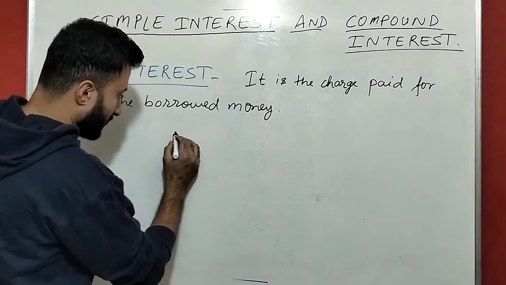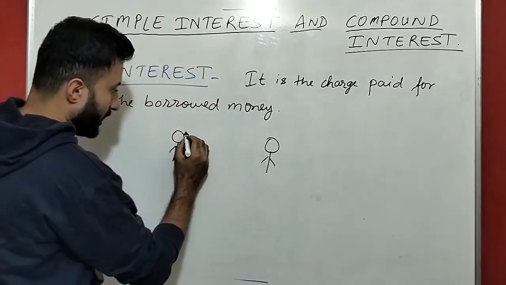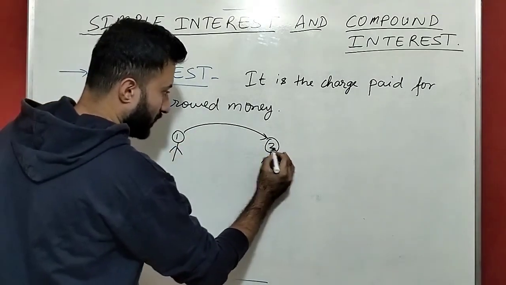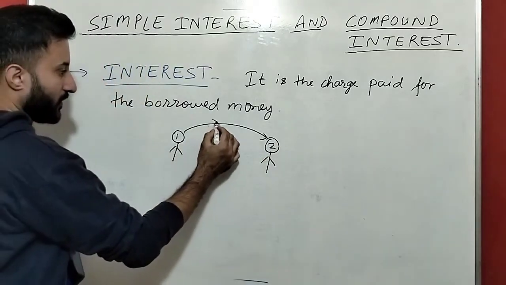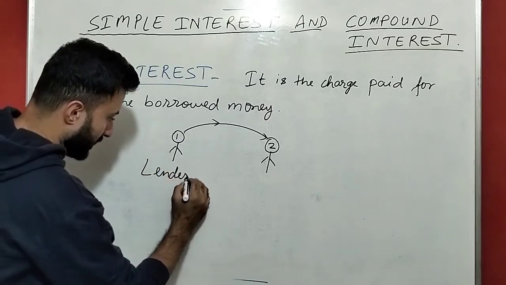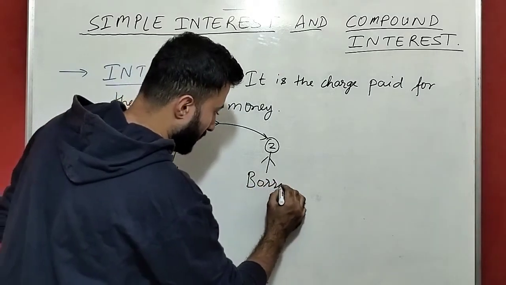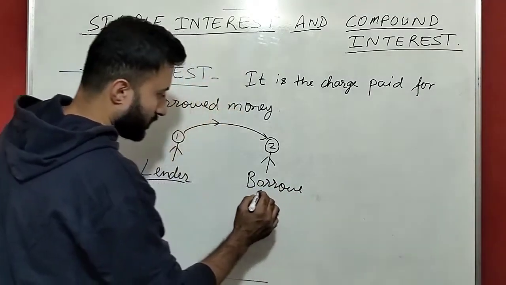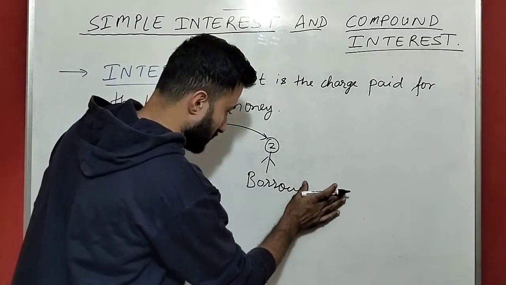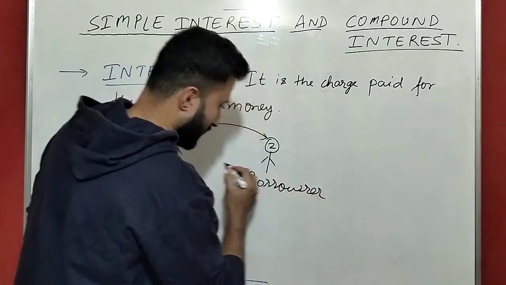So suppose one person is giving money to another person. Person 1 is giving the money to person 2. So person 1 is the lender, meaning he will give the money. And who will take the money? That name is borrower. Sorry. B-O-R-R-O-W-E-R. Borrower. Okay.